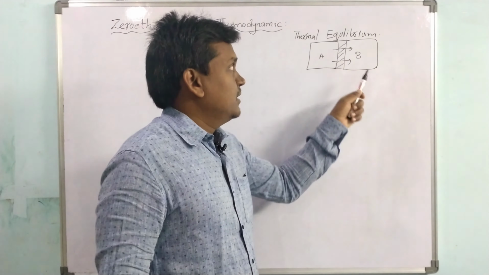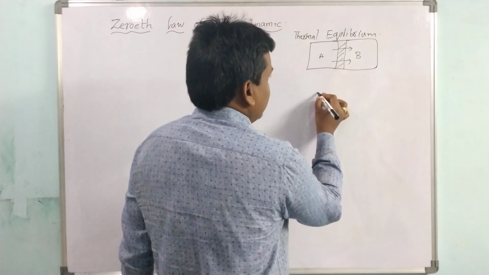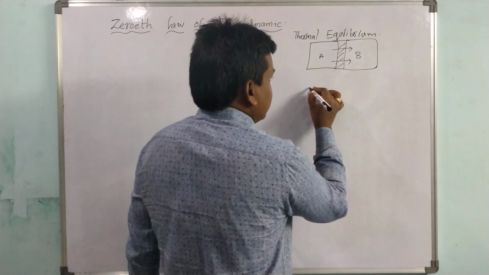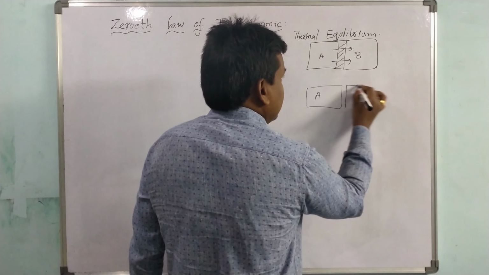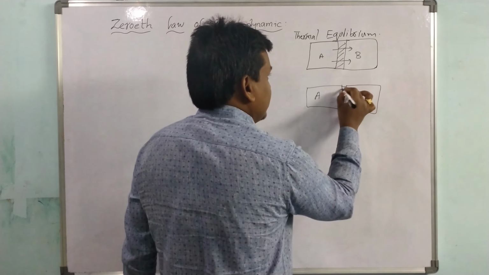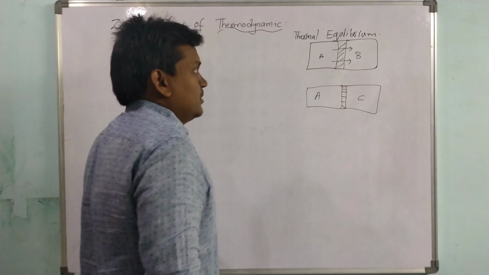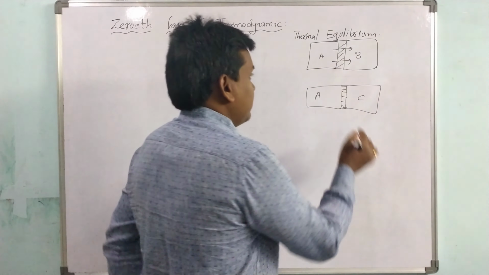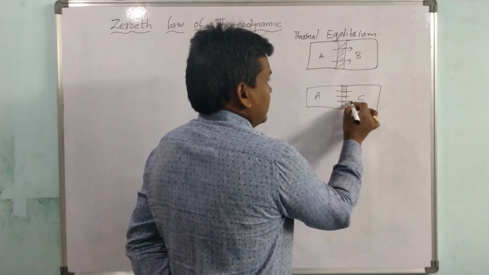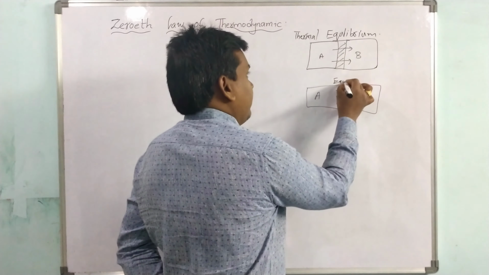Now I am considering system A with contact C. Again there is a diathermic wall, so here also heat transfer takes place, and after some time the two systems come into equilibrium state.